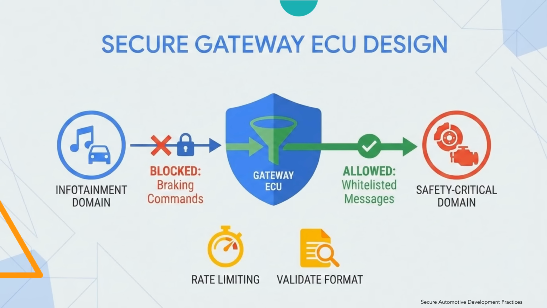For example, the infotainment domain should not send braking commands. Improper gateway configuration is one of the most common security failures. A secure gateway prevents attackers from pivoting into safety-critical domains.